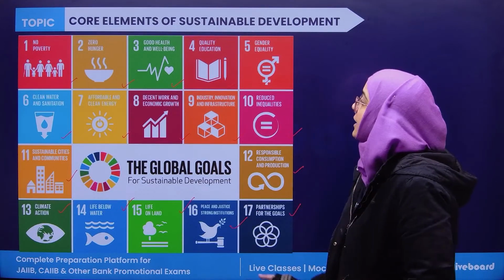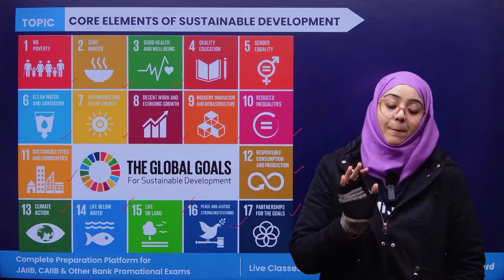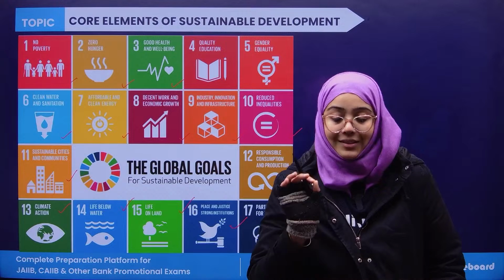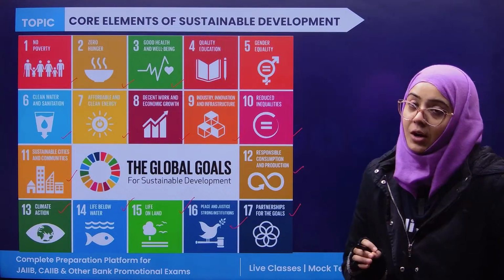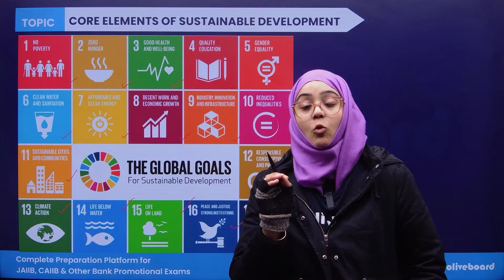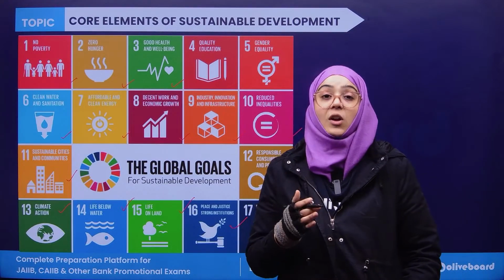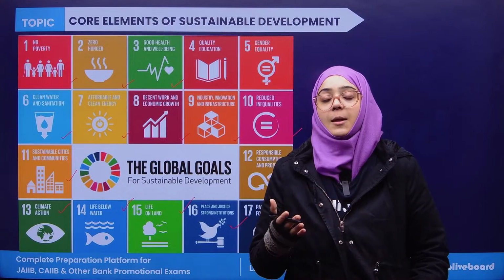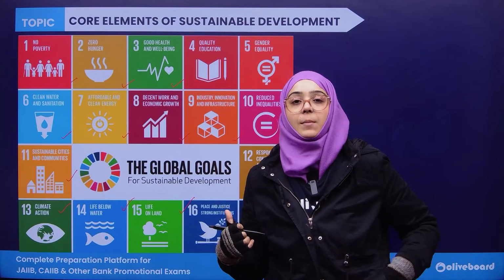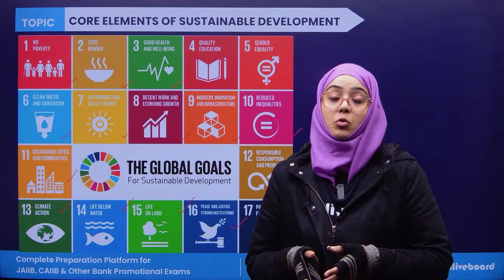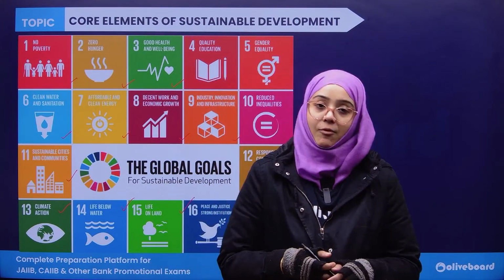So these are the 17 identified sustainable development goals, in which the most important is climate action, sustainable development goal 13, because India has committed various steps towards this 13th goal, known as climate action. It is very important for you all to at least learn the sequence of these goals.